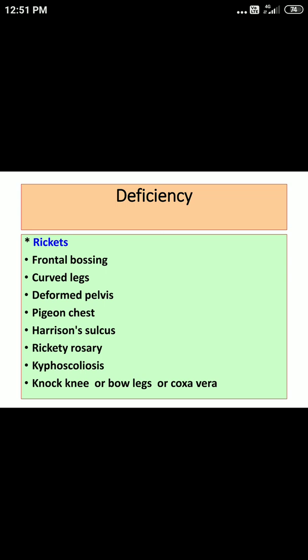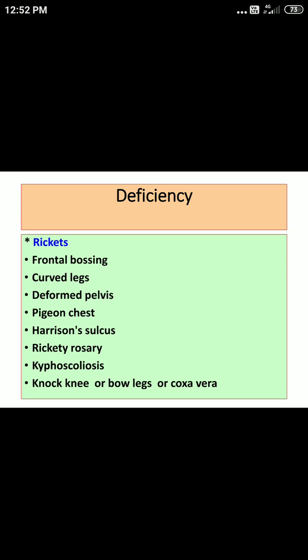In addition, another important sign you can notice is pigeon chest. Now, what is the meaning of pigeon chest? Simply, you can observe that the sternum of the patient is pushed forward. You should correlate this whenever you examine the respiratory system of your patient, in the part related to inspection. Since the sternum is pushed forward, there can be an increase in antero-posterior diameter.